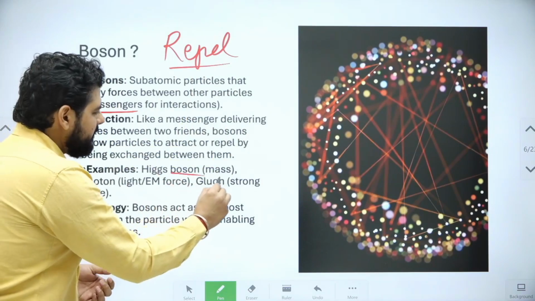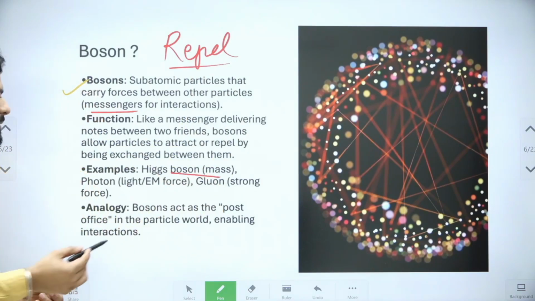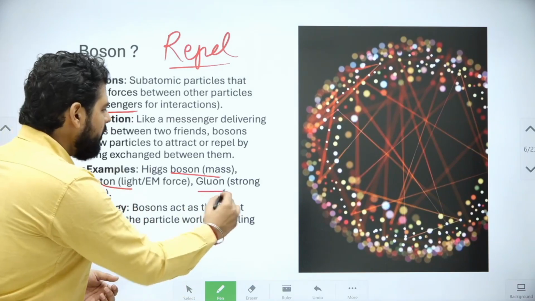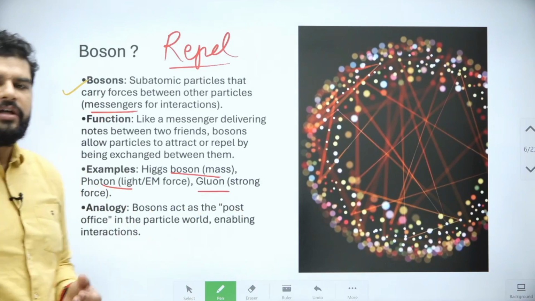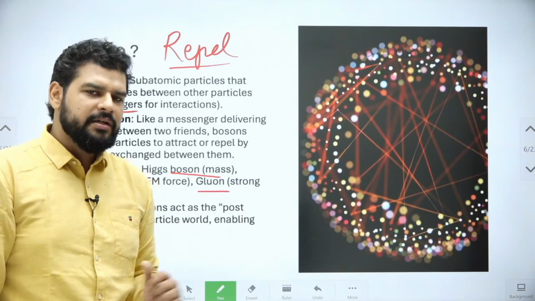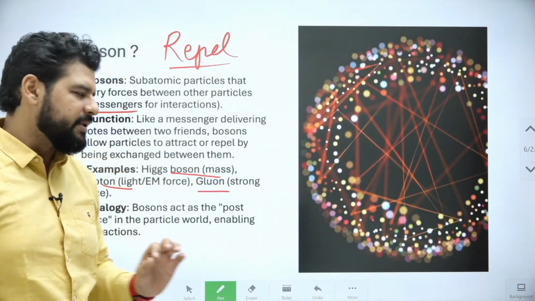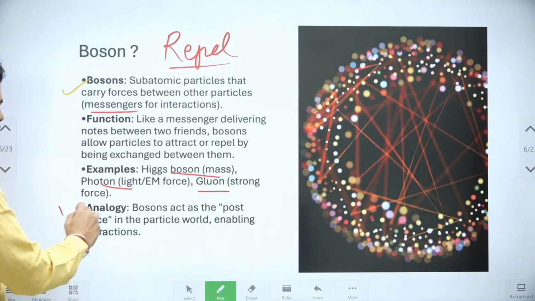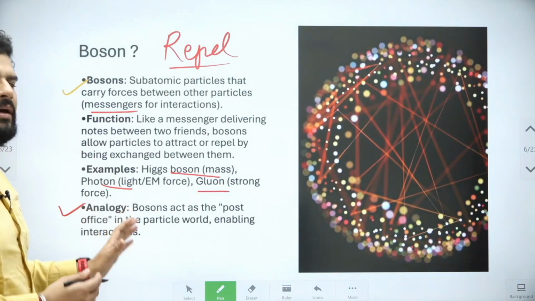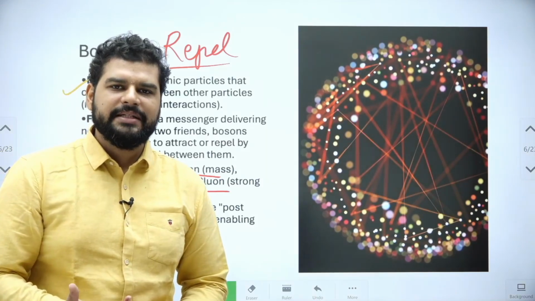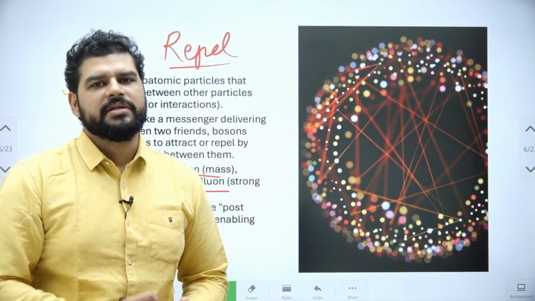Higgs boson helps in carrying the mass, photon is of the light, right? And gluons carry the strong nuclear force between particles, right? So just these examples are enough, and they carry the forces. Remember this. If you want to understand the analogy, like I said about DTDC and all, another example, you can imagine them as post offices, right?